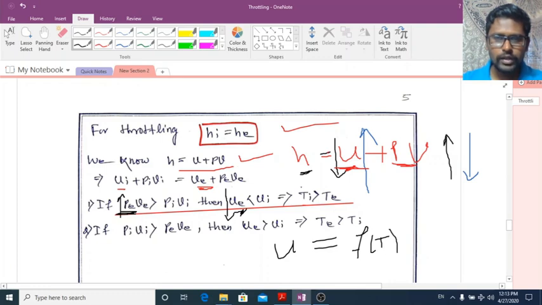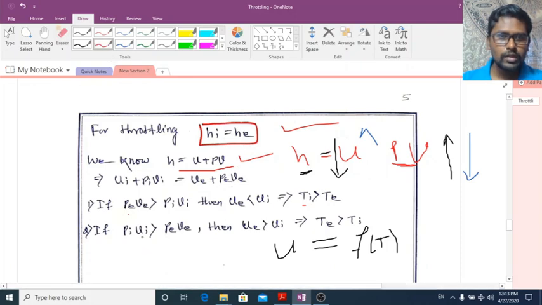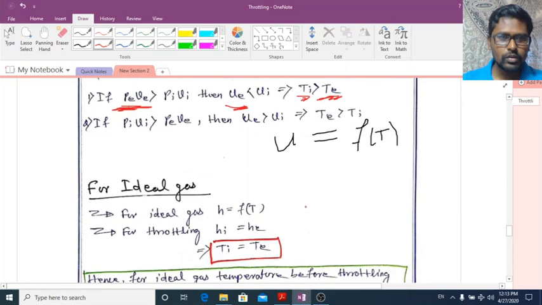So the temperature at the inlet to the control volume will be greater than the temperature at the exit of the control volume. That means if the flow work is increased at exit, then internal energy at exit will decrease. If internal energy is decreasing, the temperature at the exit from the throttling device will be less than the temperature of the fluid at inlet to the control volume. Okay.